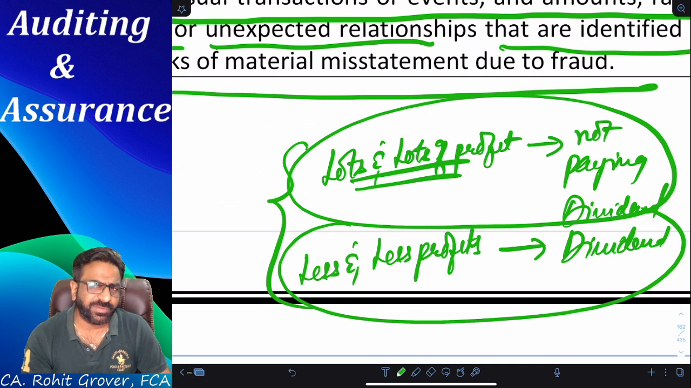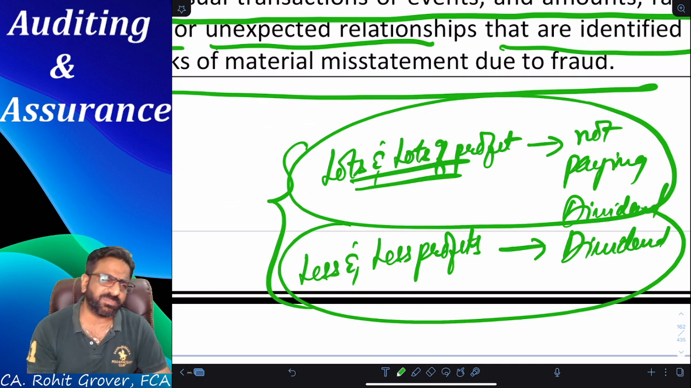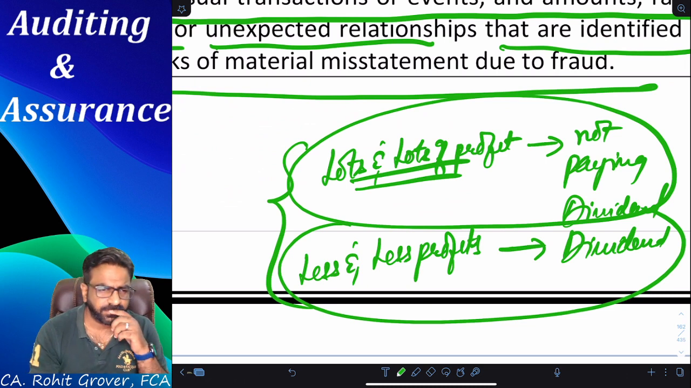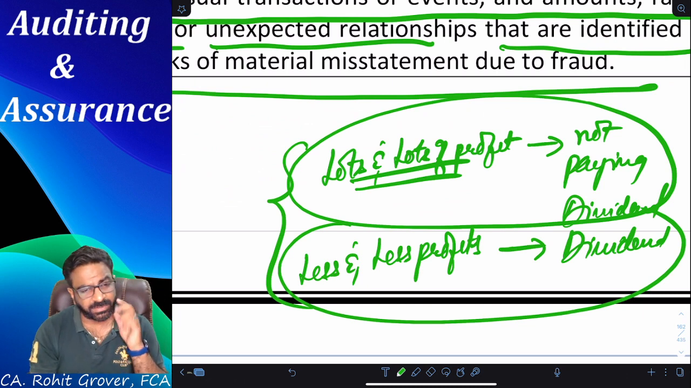When there is a lot of dividend, when there are lots and lots of profits in the last 4 or 5 years, you did not pay even a single dividend. Why? Because at that time they were eating the money. Are you getting the point? But when there are lots and lots of losses, why are you paying the dividend?